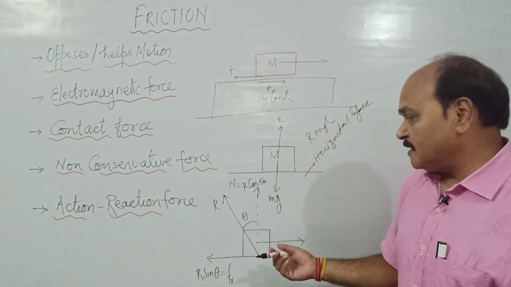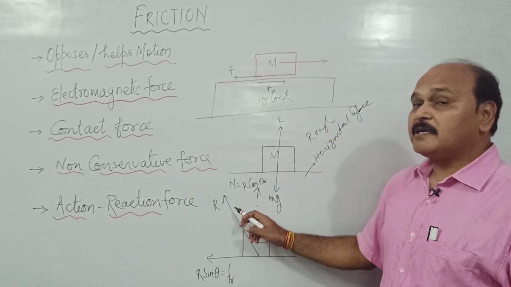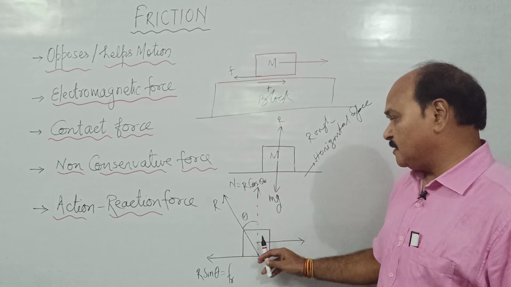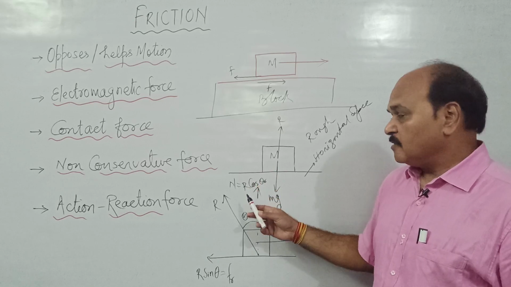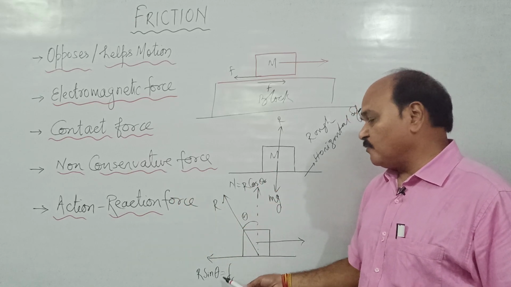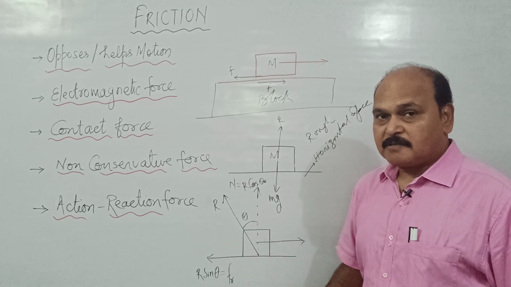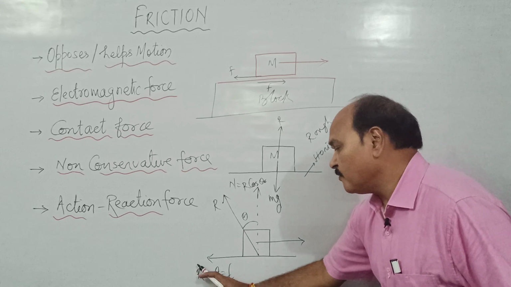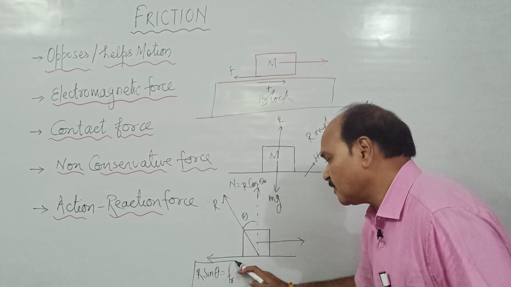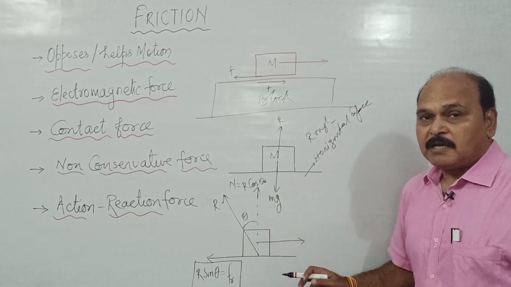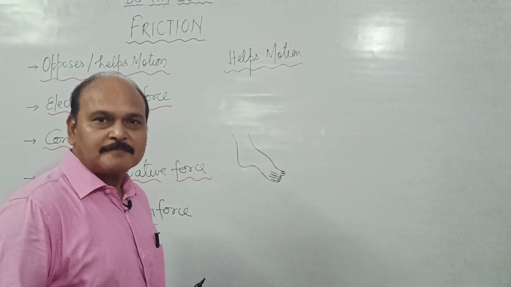So force of friction is the tangential component of the contact force. The normal component is of course the normal reaction, and the contact force is R, and this angle theta is called the angle of friction.